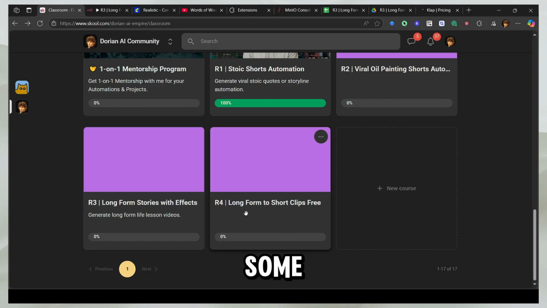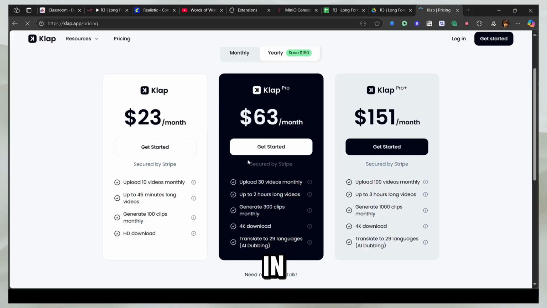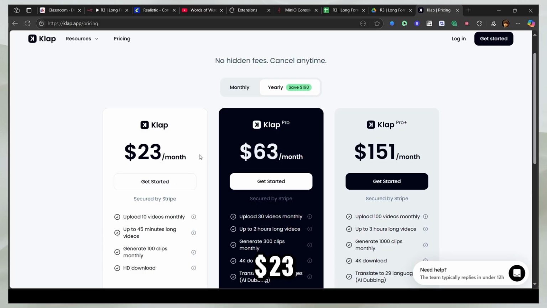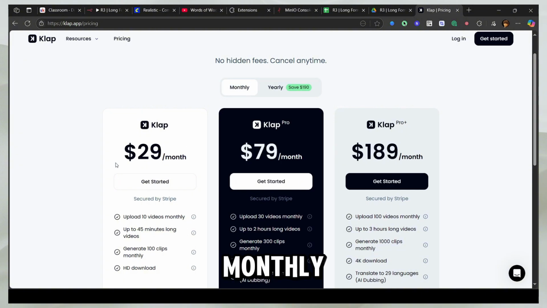So you might have seen some videos on YouTube which tell you how you can do the long form to short form clips automation, but then they just tell you to use this API in that automation, and this is really expensive. This just lets you do 10 videos of about 45 minutes, which equals 450 minutes, and that is $23 a month. And that's even when you do the yearly version. So you pay about $270, $280 up front, right? And when you choose the monthly, it's $30.